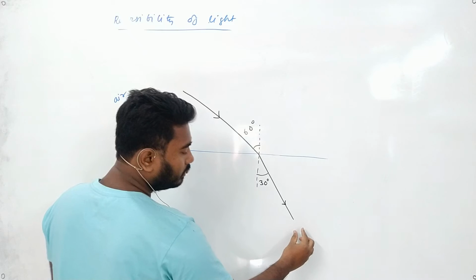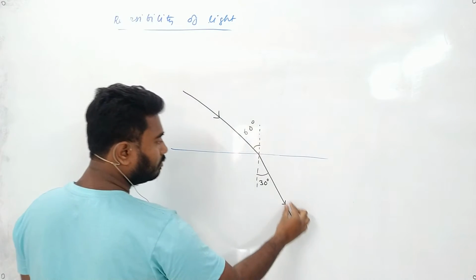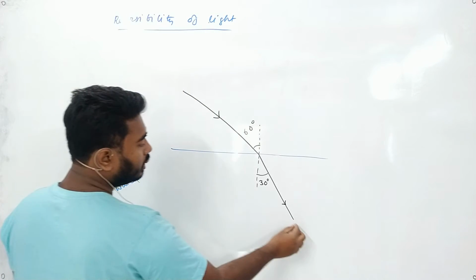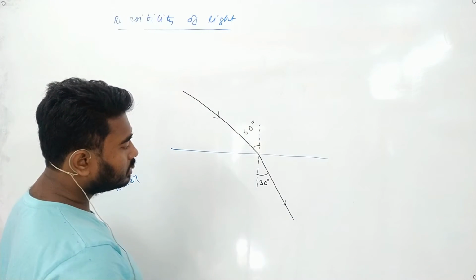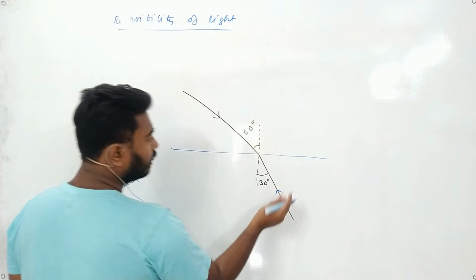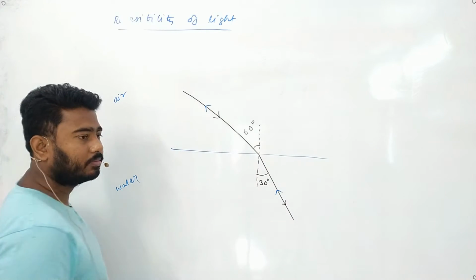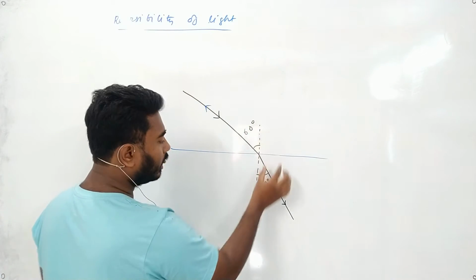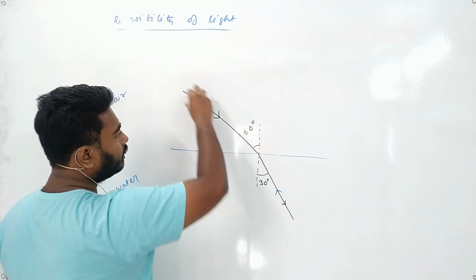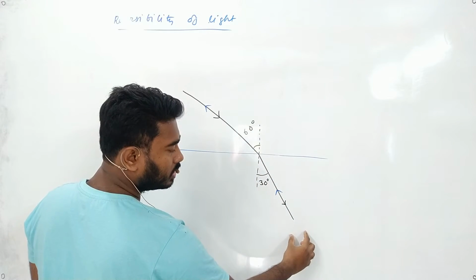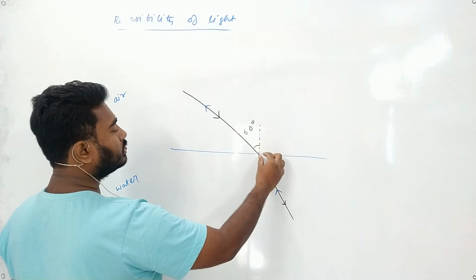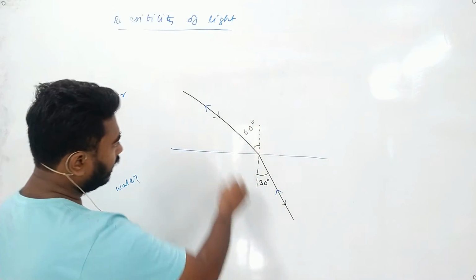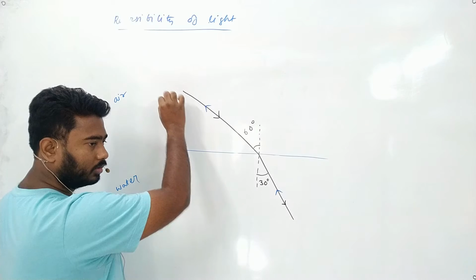Second case: if the ray of light comes from the denser medium and falls on the surface, it will refract and go in this direction. That means if the angle of incidence in the denser medium is 30 degree, the angle of refraction will be 60 degree. And if the angle of incidence in the rarer medium is 60 degree, the angle of refraction will be 30 degree. Is that clear? That means light is retracing its own path.